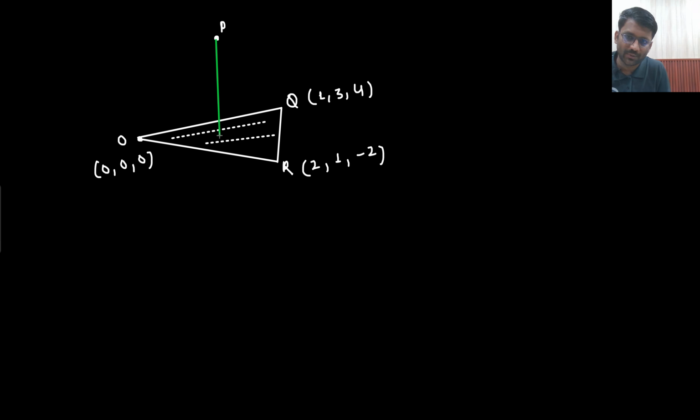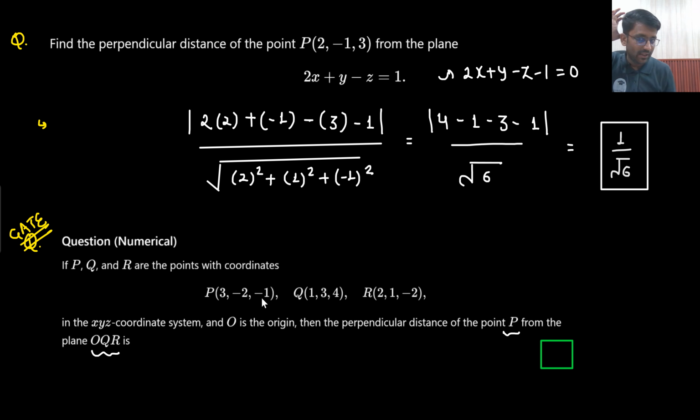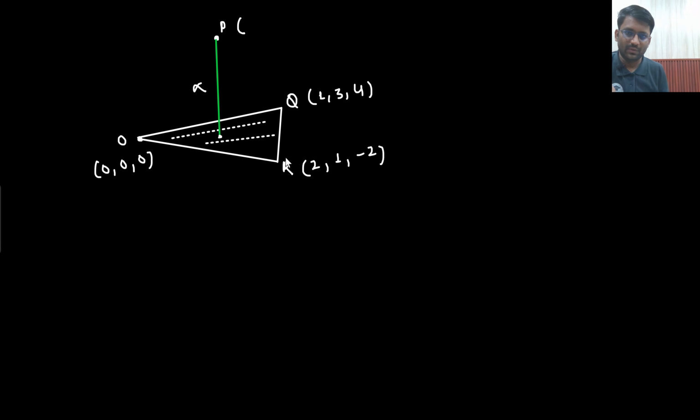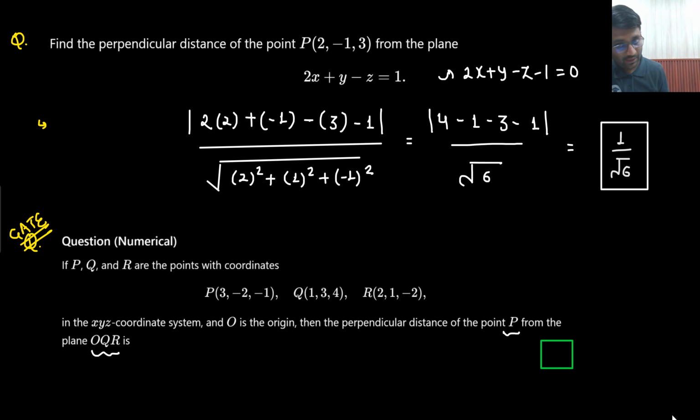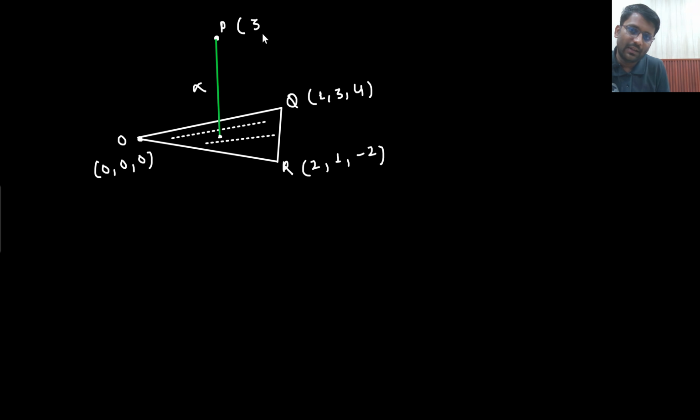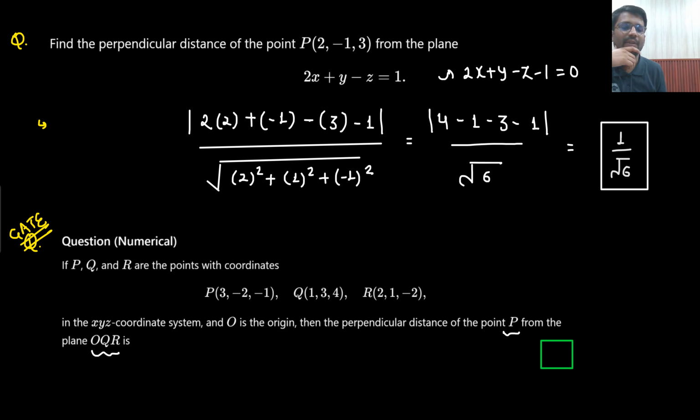This particular distance you are supposed to find out. So this is the distance, alpha, we are supposed to find out. What is the coordinate of point P? Coordinate of point P is 3, minus 2, minus 1. Points are 1, 3, 4 and 2, 1, minus 2.